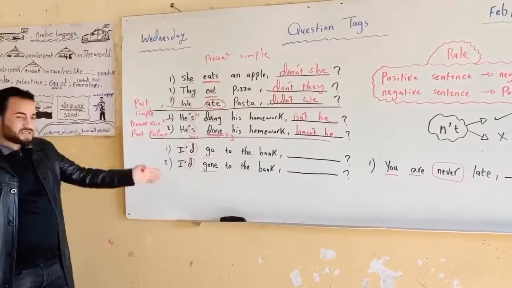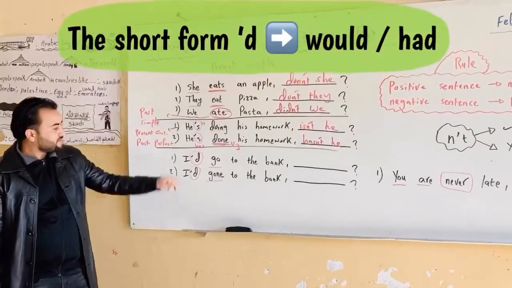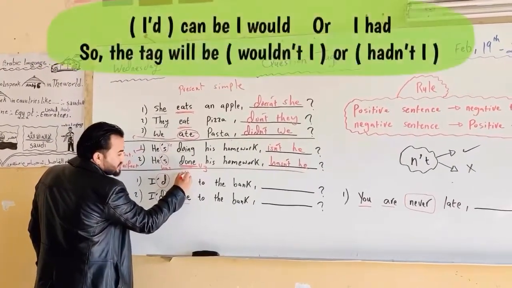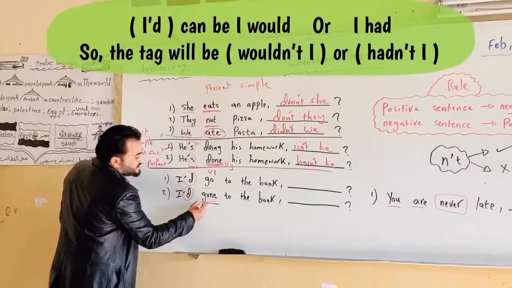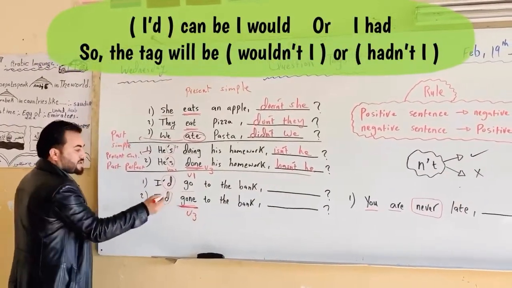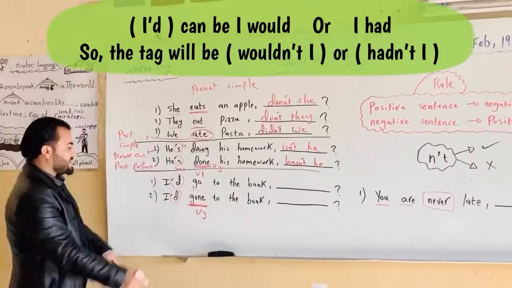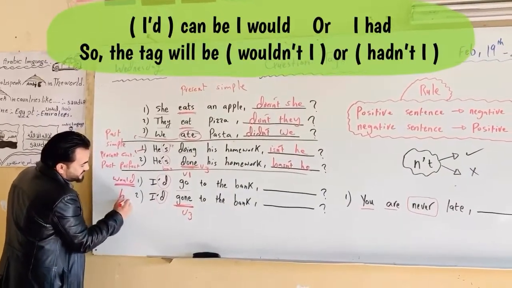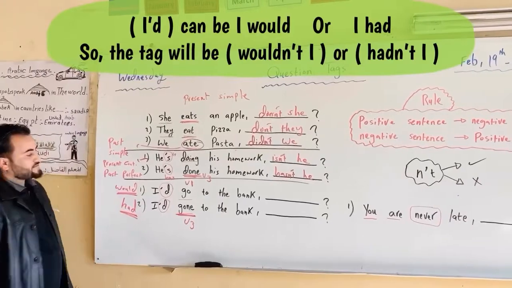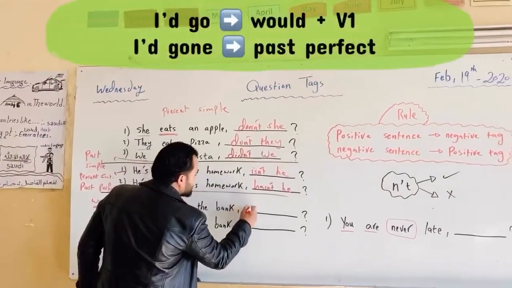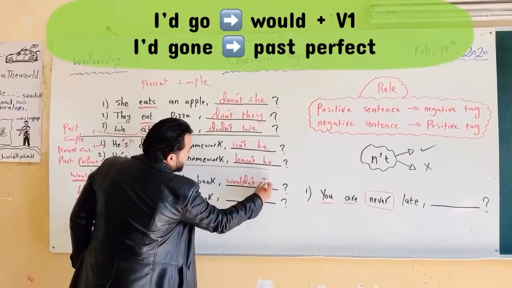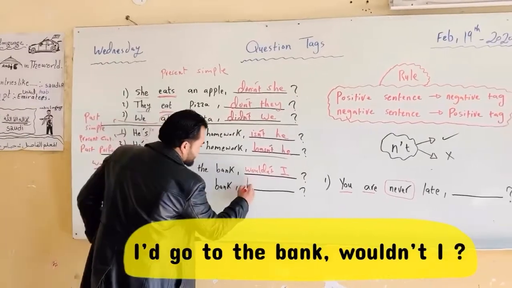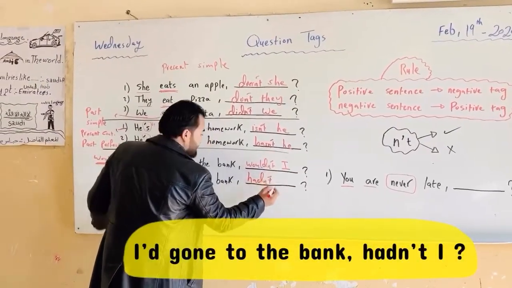Yes, here the same thing, the short form, apostrophe d. So this is verb 1 or infinitive, and we have verb 3. So the apostrophe d here is would, and here it's had. Okay, so this one is wouldn't I, verb 1, and this one is hadn't I.